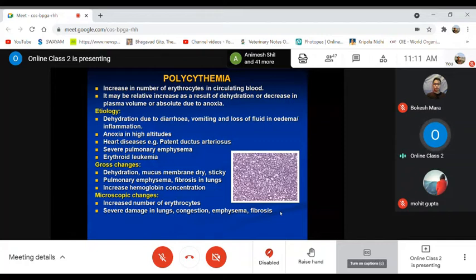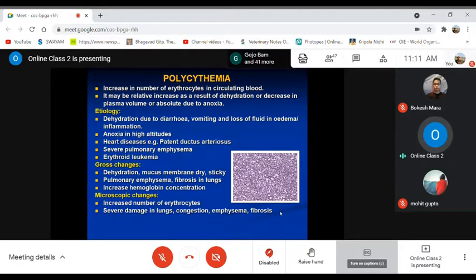In that case also you may have an increase of erythrocytes in the circulating blood, and it is most commonly caused by dehydration, when there is diarrhea, vomiting, or loss of body fluid, as in edema or inflammation. If you have dehydration because of these conditions or disease conditions, then you may have polycythemia.